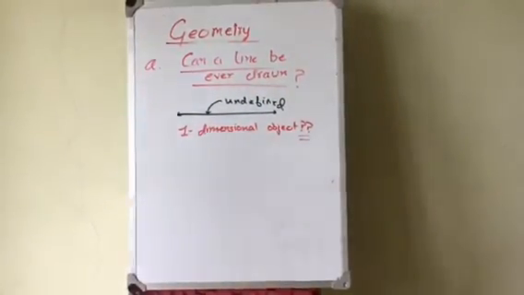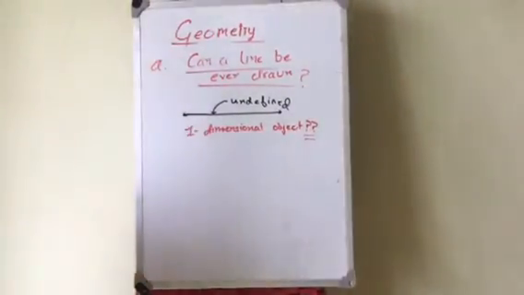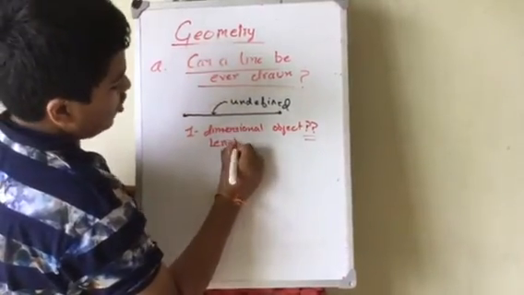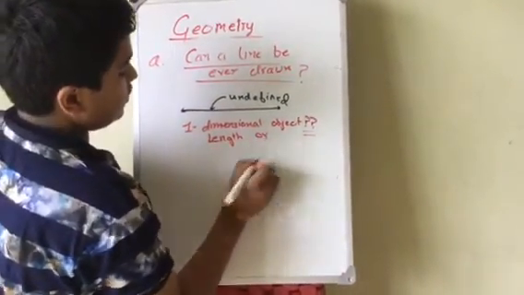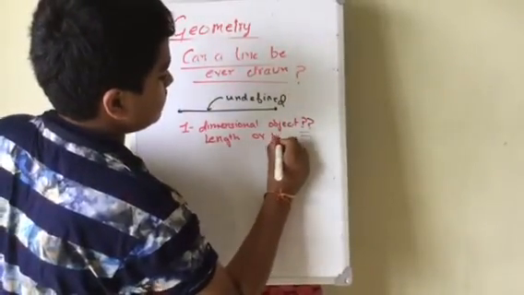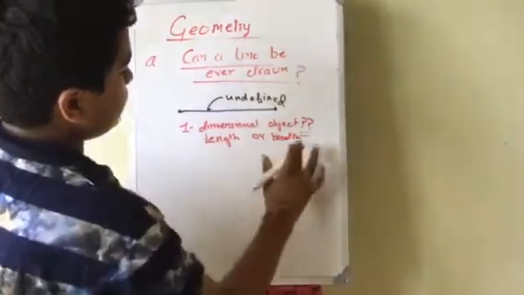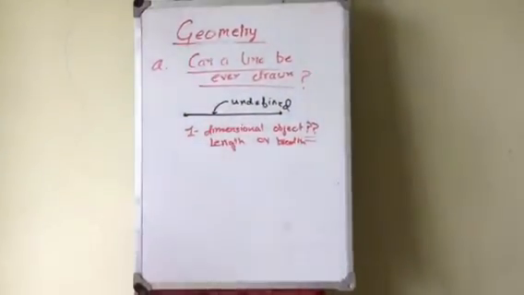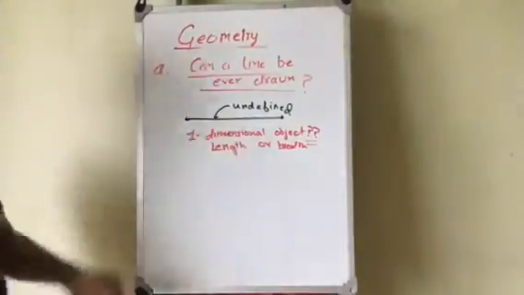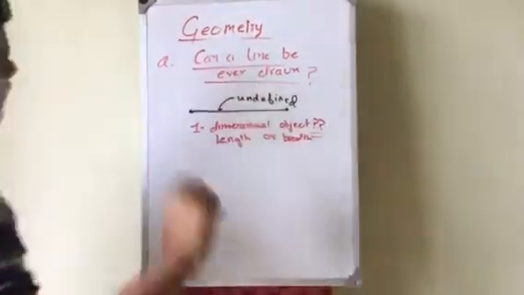Some of you may be knowing this, but one-dimensional object means that it may have length or it may have breadth. So, a line may have length or a line may have breadth because it is a one-dimensional object. Let us consider that a line only has length.